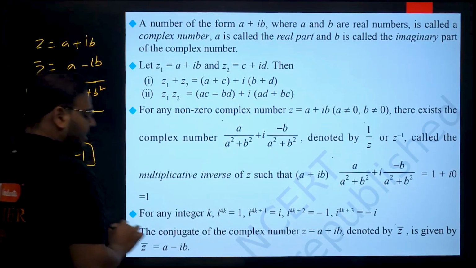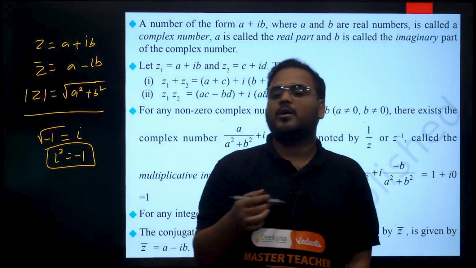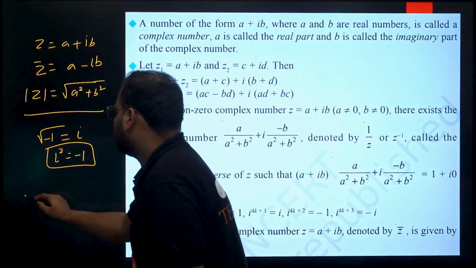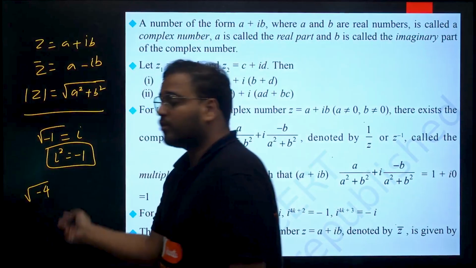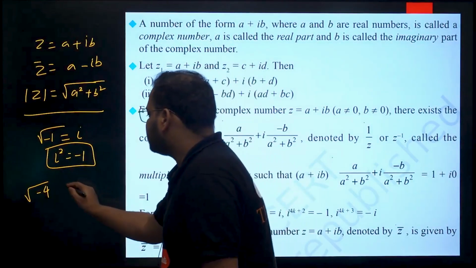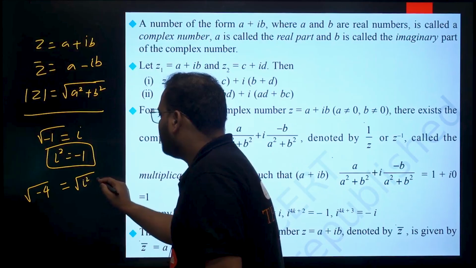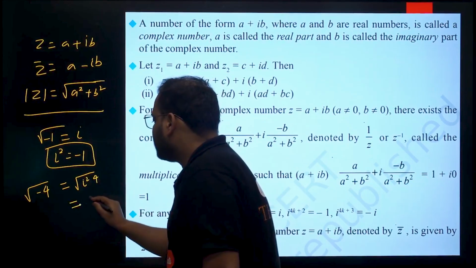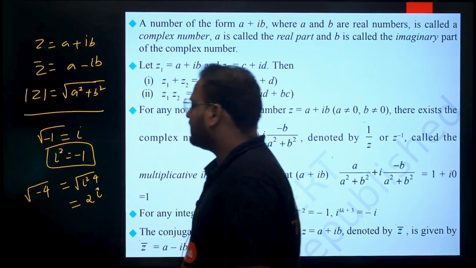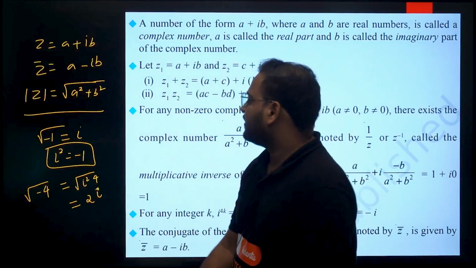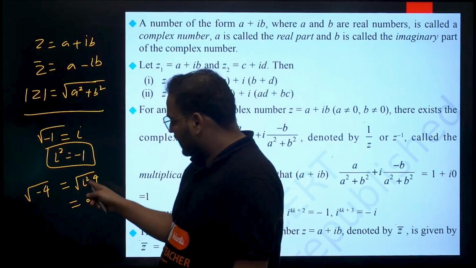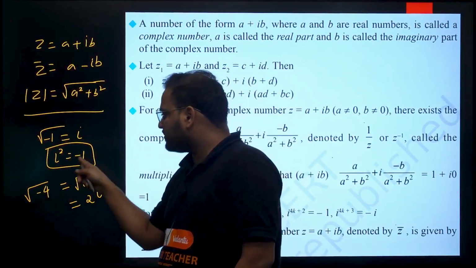Whenever you have a negative value, let's say I want to find out root of minus 4. I'm going to write this as root of i square into 4. This becomes the answer 2i. Please check. I can separate minus 4 as minus 1 into 4, and minus 1 will become simply i square.